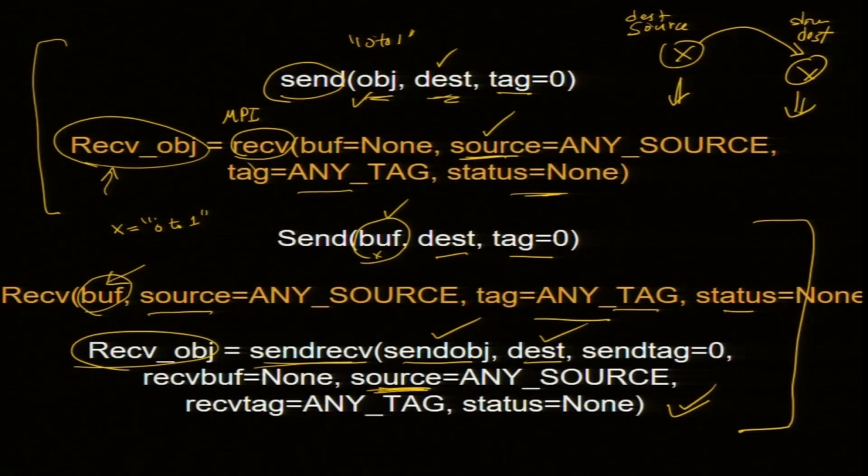Okay. So, these are 5 functions which are called blocking send receive. You understand what blocking means? Blocking means you stop. Everything stops until these operations are somewhat complete, not fully complete, somewhat complete. I told you that for send, it waits as long as the buffer is not emptied.